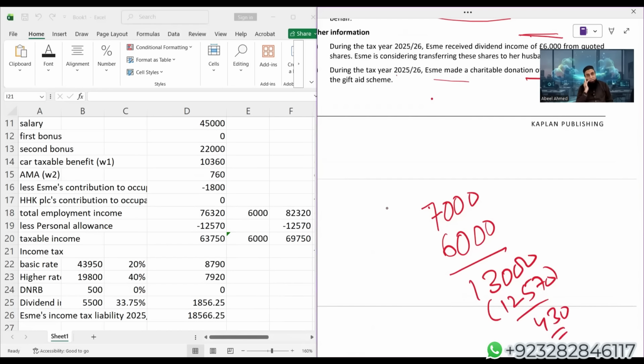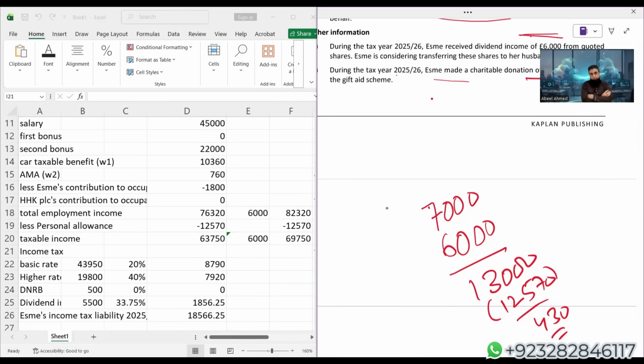And obviously this taxable income of £430 of ND will be from the dividend income, and the entire £430 is covered in the nil rate band. Logically, ND will not be paying any income tax. To repeat, if ESME transfers all her shares to ND, then in the tax year 26-27, ND's total income will become £13,000 minus the personal allowance, taxable income will be £430, and that £430 will be covered in the dividend nil rate band, because we know that we have to apply income tax rate on dividends at the end. So ND will not be paying any income tax.